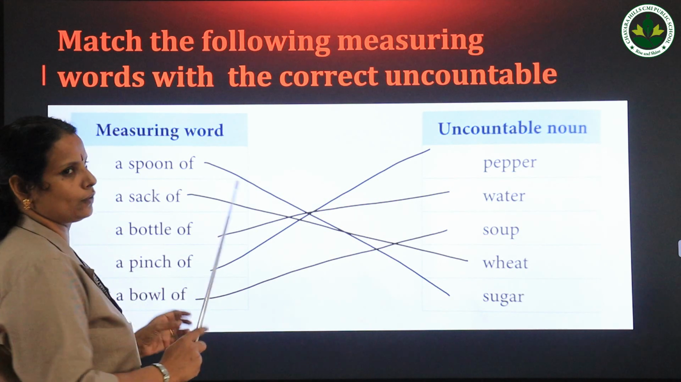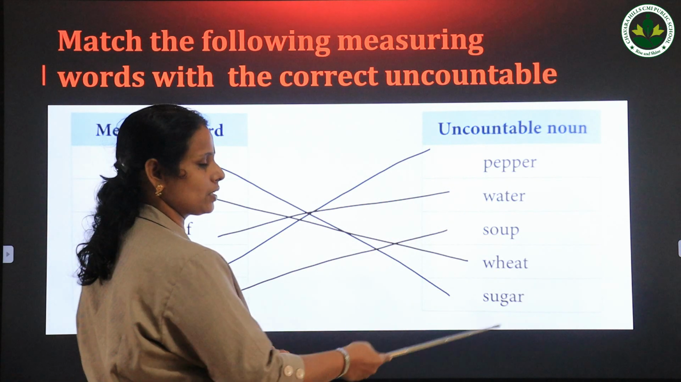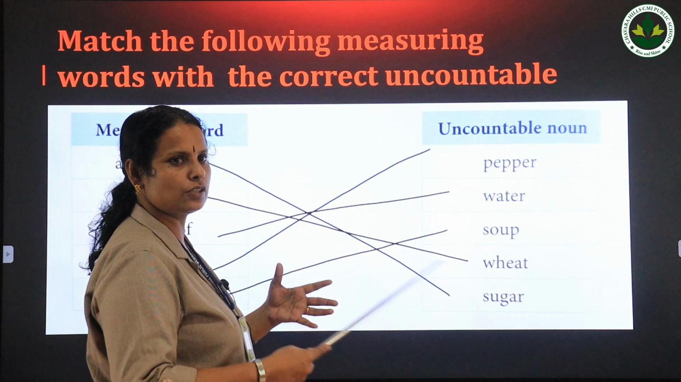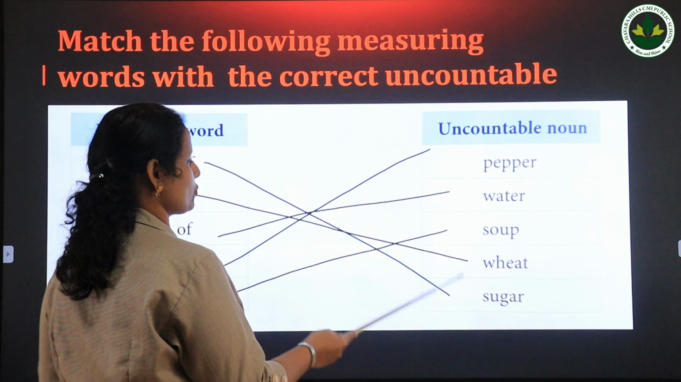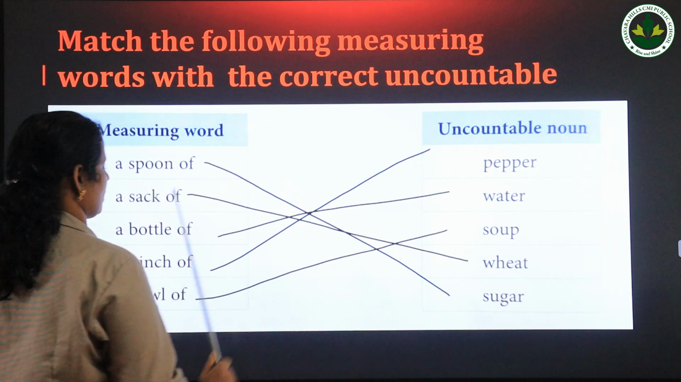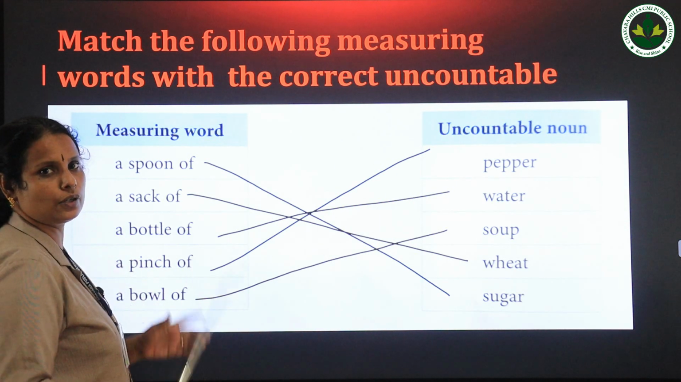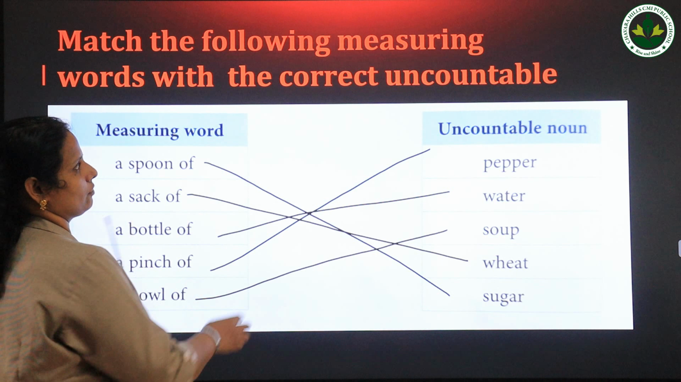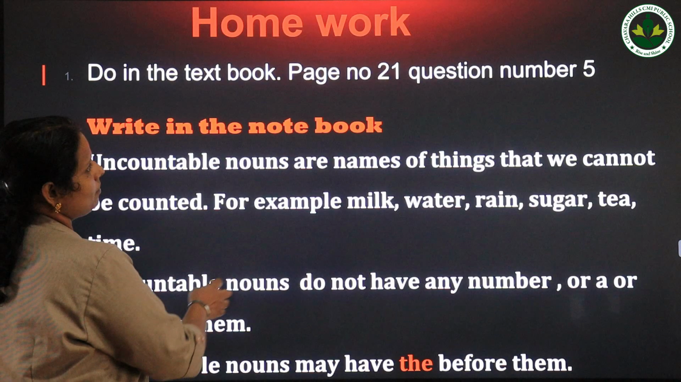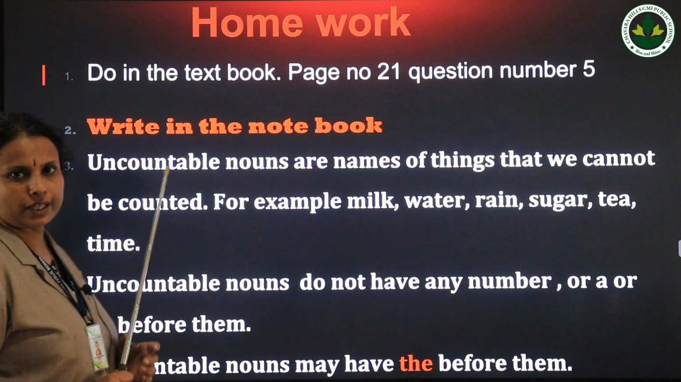So a spoon of, there is pepper, water, soup, wheat, sugar. So you can use the correct one. A spoon of sugar, a sack of wheat, a bottle of water, a pinch of pepper, a bowl of soup. So you have to match by yourself. Okay. Then homework you have to do in the textbook itself.